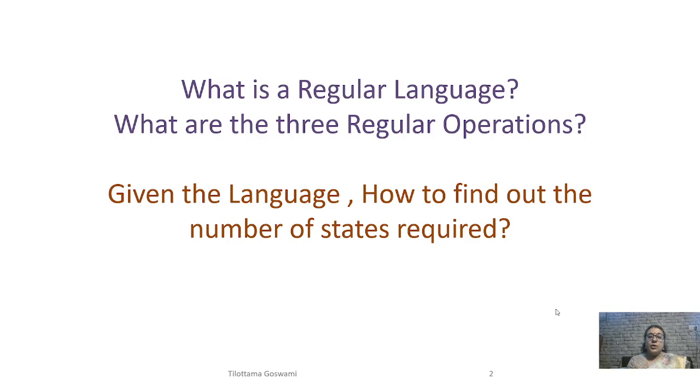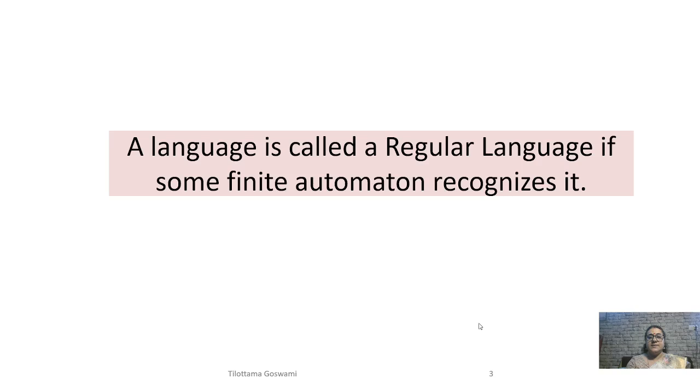The answer is no. Only a special class of languages can be recognized, and these are called regular languages. Today we shall understand what makes a language regular. Can every problem be solved using only finite memory? Imagine trying to remember every character in a novel using only four states. Impossible. Therefore, finite automata have limitations.